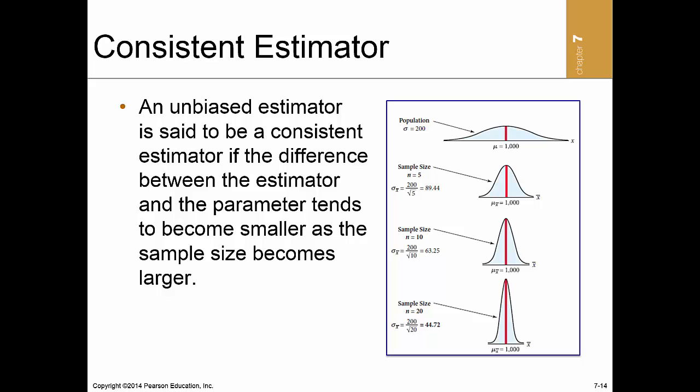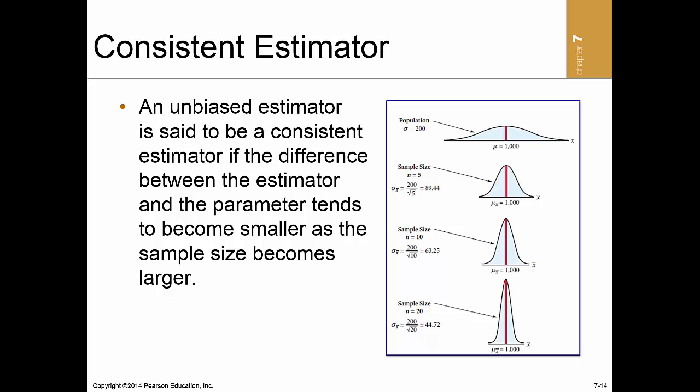This figure shows sampling distributions for sample sizes of 5, 10, and 20. However, when the population is normally distributed, the sampling distribution of x̄ will always be normal and centered at the population mean. Only the spread in the distribution will change as the sample size changes.